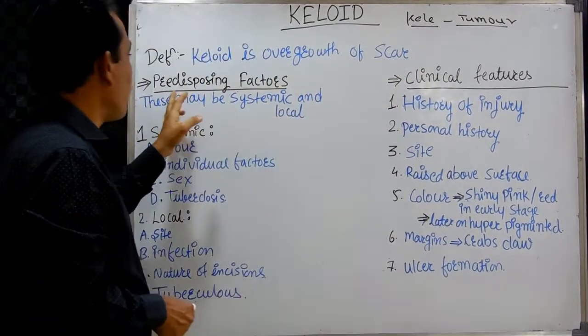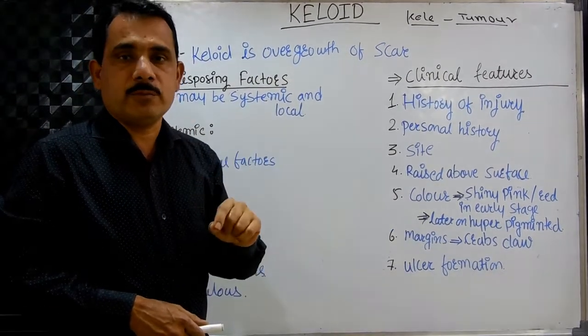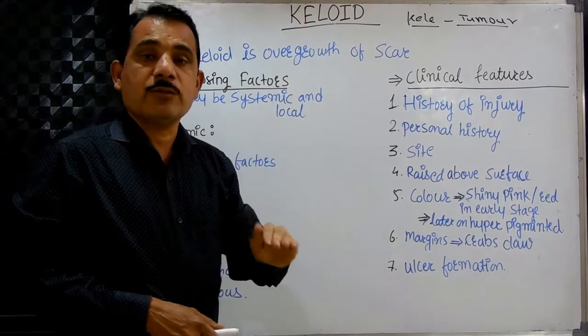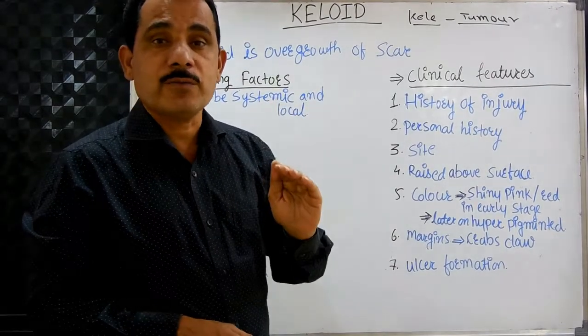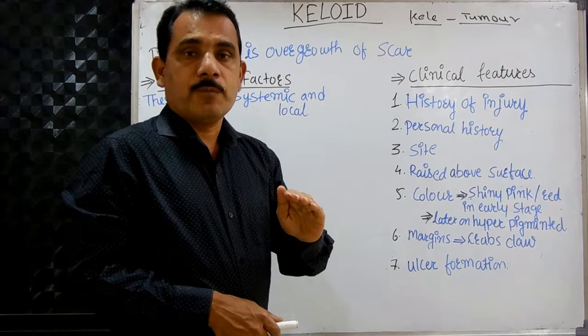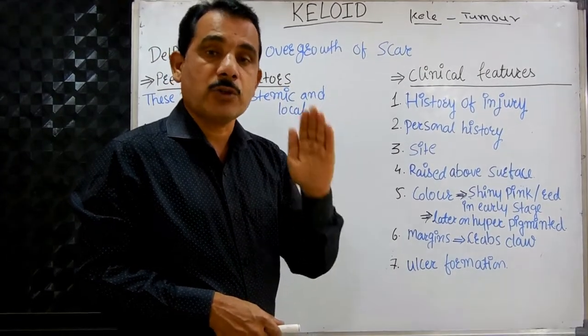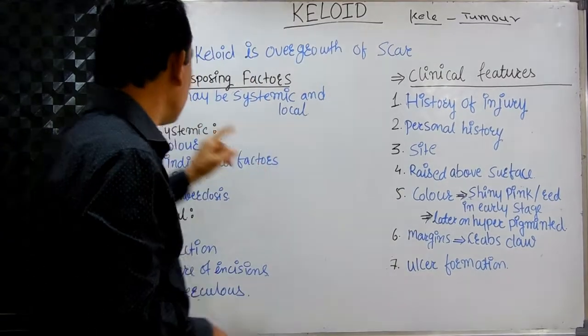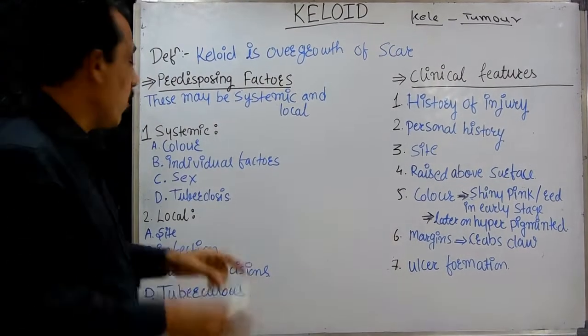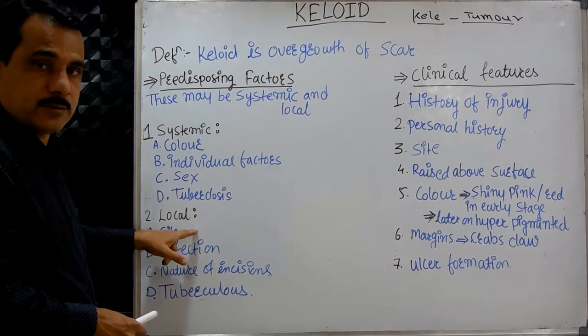Now coming to the predisposing factors for the keloid. Keloid is formed after an injury, where the scar forms and there is overgrowth of the scar tissue. But some factors are favorable, called predisposing factors, and these are divided into two groups: systemic factors and local factors.